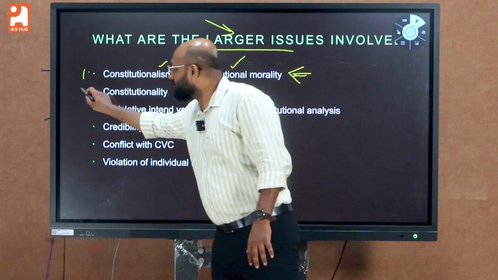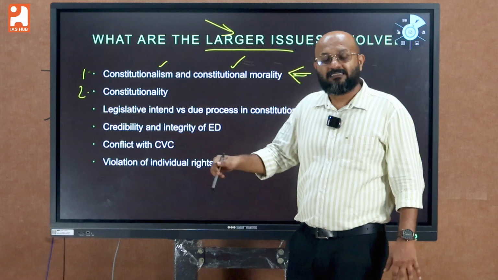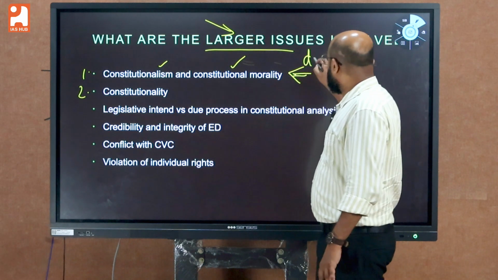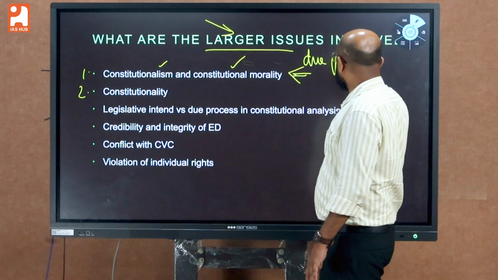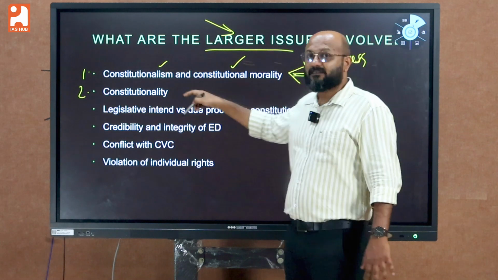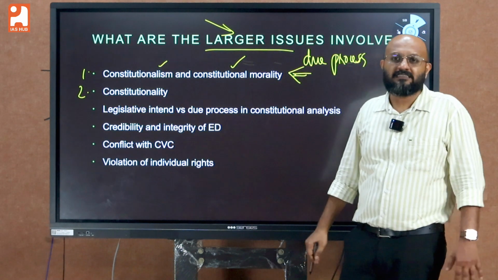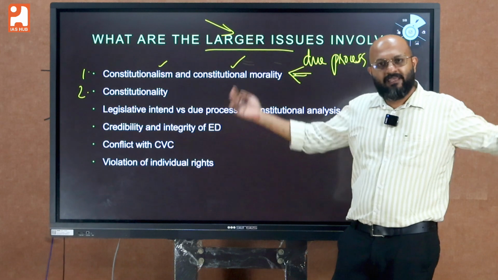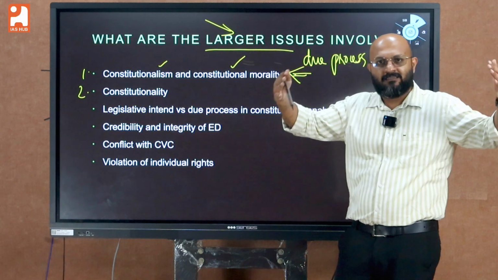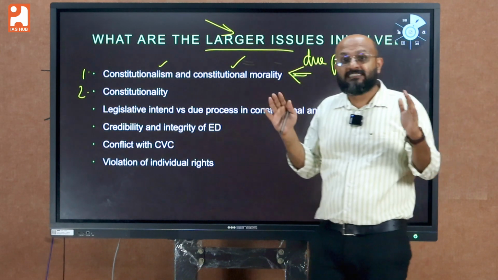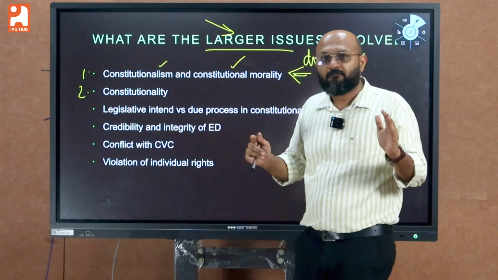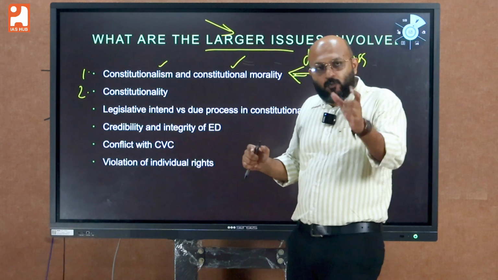The second thing is the constitutionality, the due process. Here the due process is under question. Here the procedure established by law is under question. In order to make amendments to a serious law like PMLA, was it prudent?